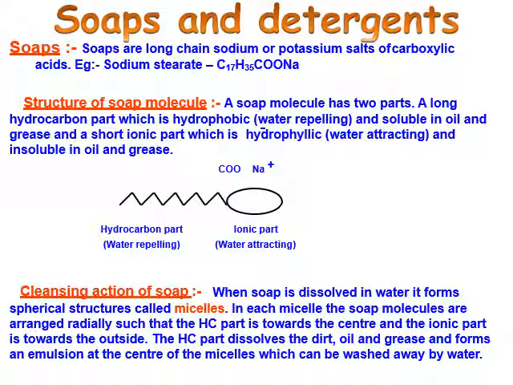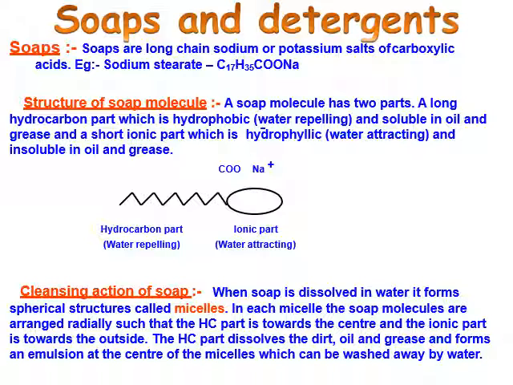Or you can say soap has a long water repelling tail, soluble in oil and grease, and a short ionic part, which is hydrophilic, water attracting, and insoluble in oil and grease. So hydrocarbon part is the water repelling part, and ionic part is the water attracting part.